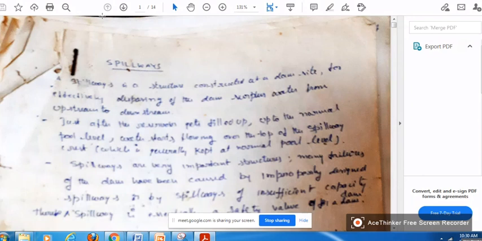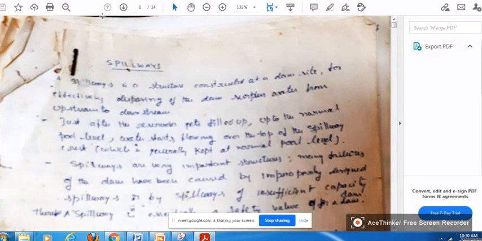Or sometimes it is totally away from the body of the dam. If you see the Polavaram project, the dam is on one side and the spillway is on another. There is no connection between the dam and the spillway. There is a hillock in between, so it is not a continuous structure.